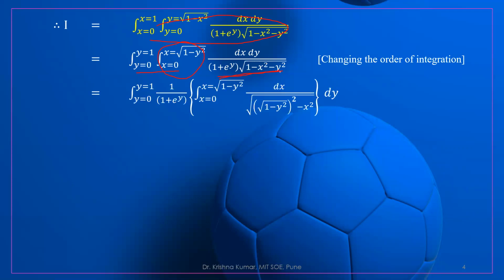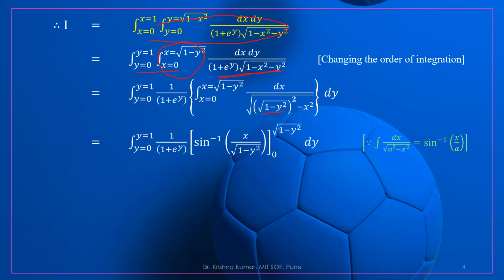So how to integrate it? Can we write 1 minus y square in this manner, root over 1 minus y square whole square. And we have taken 1 upon 1 plus e to the power y outside because it is free from x. So this is root over a square minus x square. The integration of 1 upon root over a square minus x square is sine inverse of x by a. So sine inverse of x upon root of 1 minus y square, and the limit of the integration is 0 to root of 1 minus y square.